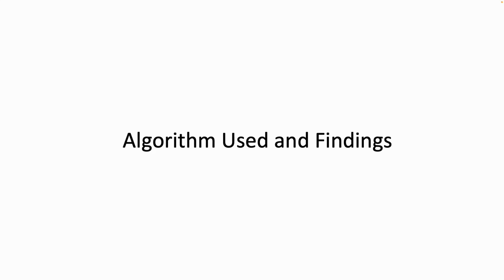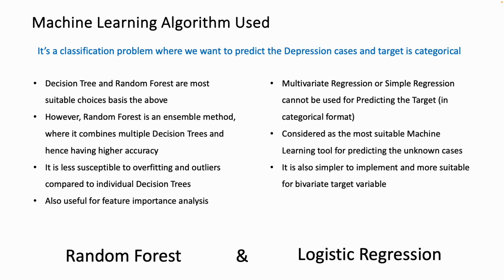Now we are talking about the machine learning algorithms which we have used for creating the model. We looked at random forest and logistic regression. I will quickly talk about them. The reason for picking random forest is that it is an ensemble method combining multiple decision trees, so it scores over a single decision tree and hence has higher accuracy. It is also less susceptible to overfitting, and outlier treatment can also be done, which might impact an individual decision tree. Also, it is useful for feature importance analysis.